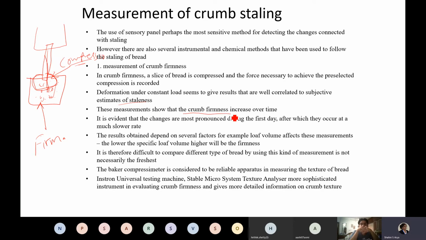So all of these studies have shown that crumb firmness increases over time, and that is also observed by sensory analysis. Suppose you bring a bread packet today. Of course it is not prepared today. You get it from a baker who manufactured it yesterday. So suppose you get it on day 2, and then within 2 to 3 days, or 4 days, of course we do not keep the bread for such a long period, and we consume it.